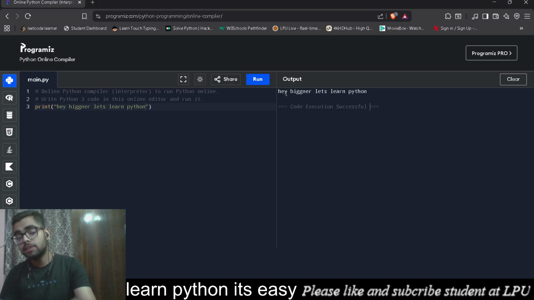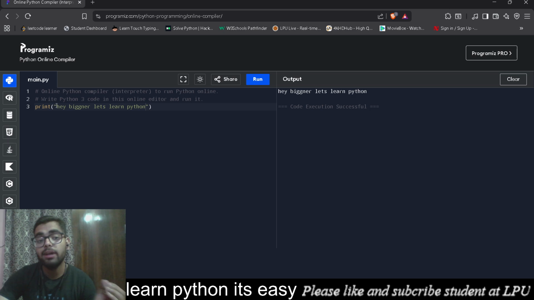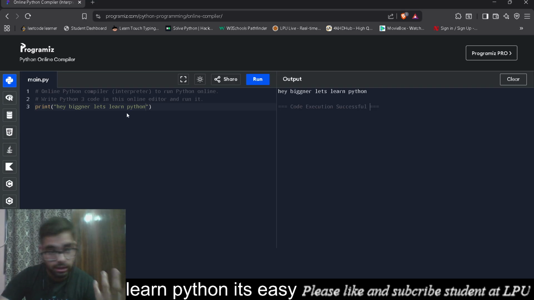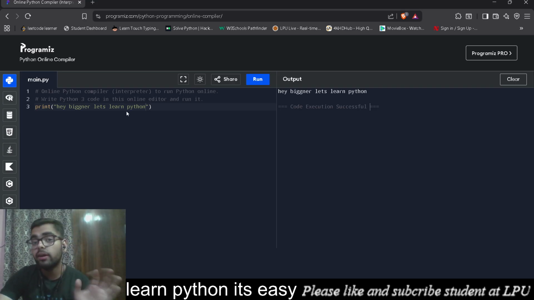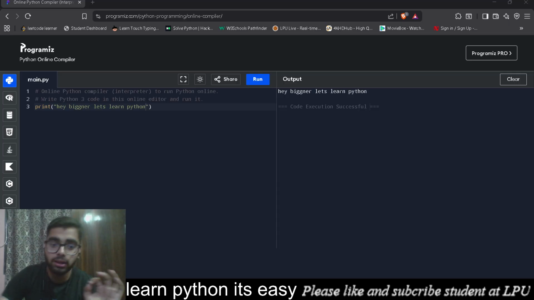Okay, so first we have written our code: print, hey beginner, let's learn Python. So what do you understand here? See, print is something we have to write before we want an output or a message. Double quotes are here for text. Only for alphabets and character values. Double quotes are there for this.